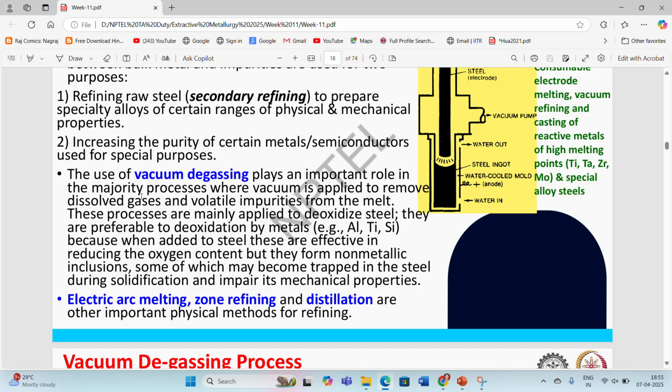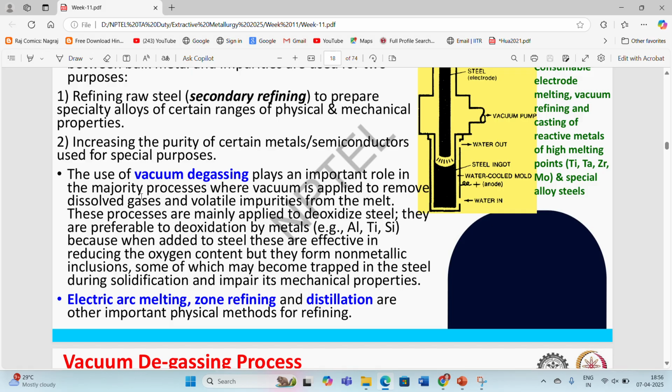So instead of refining with these deoxidation metals, we generally go with the vacuum degassing process. We create the vacuum inside the ladle, so the oxygen entrapped inside the molten metal will come out and the molten bath will become oxygen free.